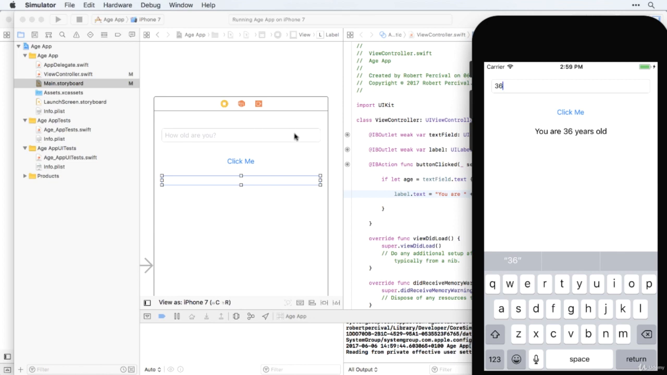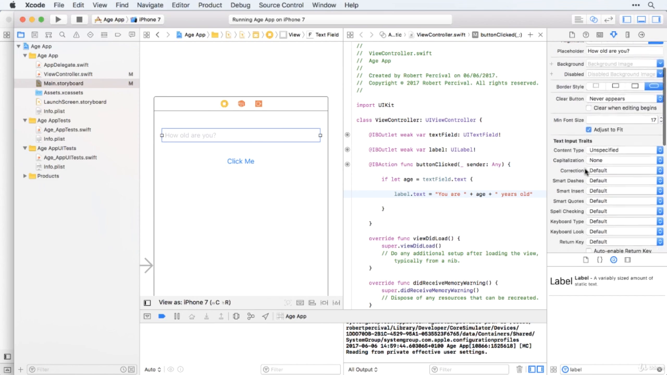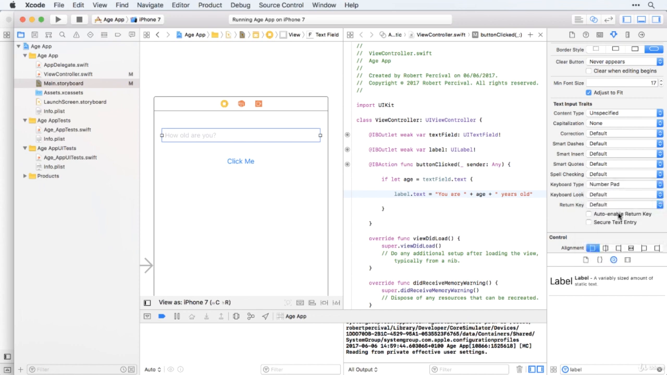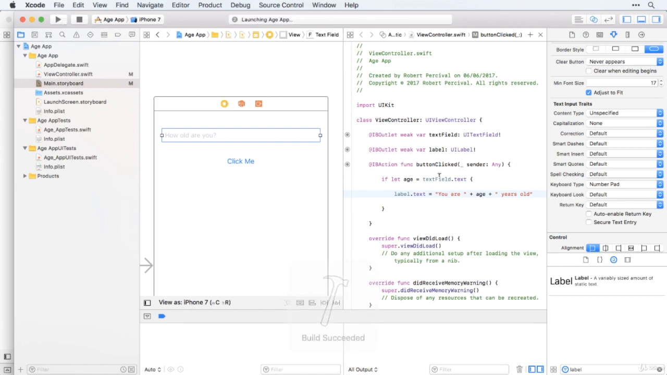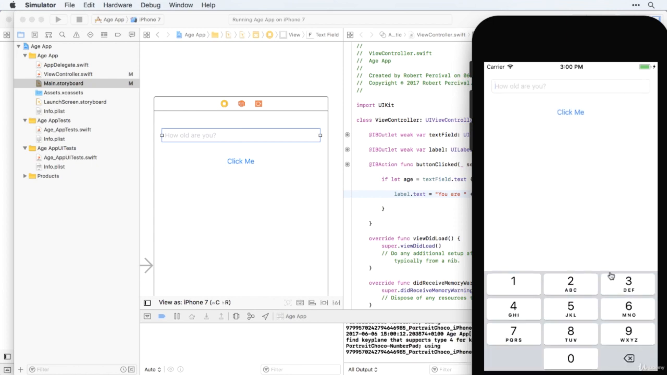And a small thing, you get bonus points if you remembered to change the keyboard type to a number pad. That makes life much easier for your users, so they don't need to find the number area on the keyboard. So now if we run it, see, we've got this much nicer number pad. Still works just as well.